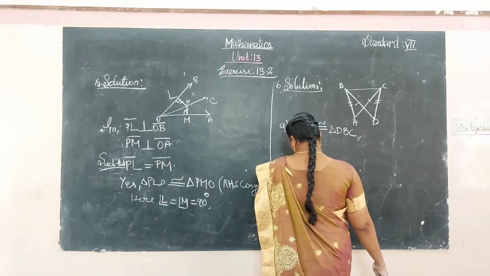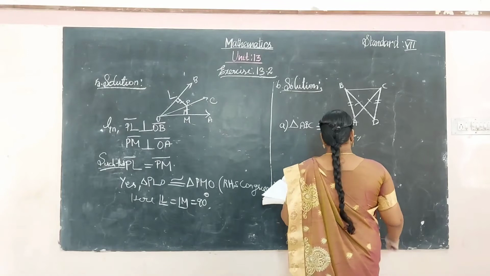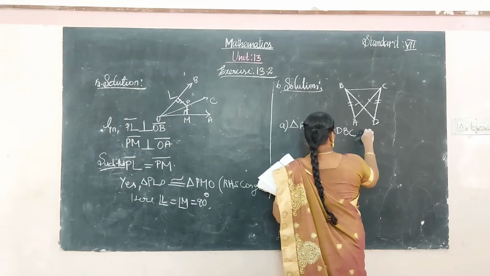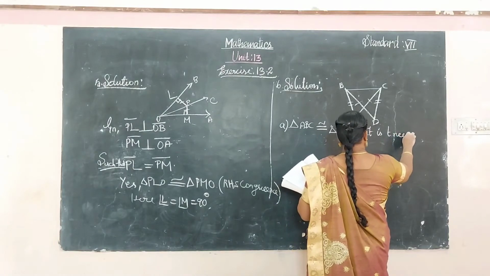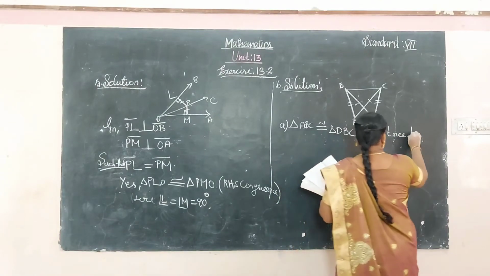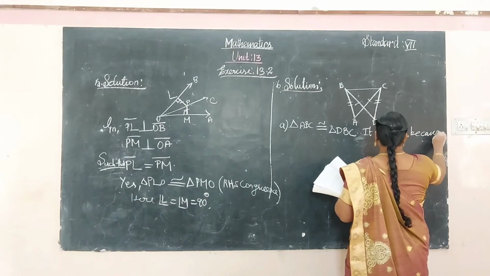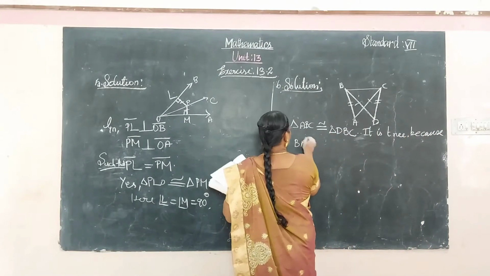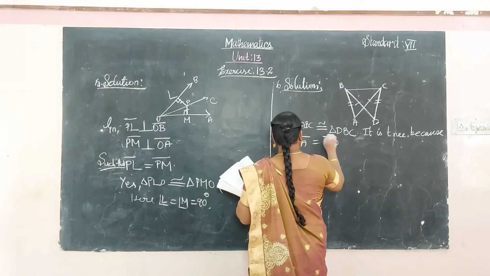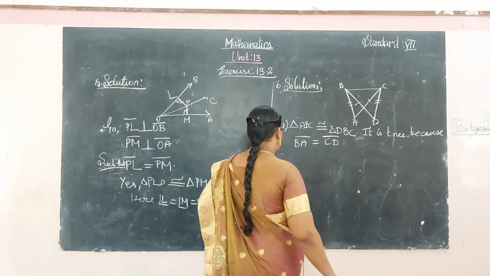Which of the following statements is true? Yes, it is true because BA is equal to CD. Okay, the first one is completed.